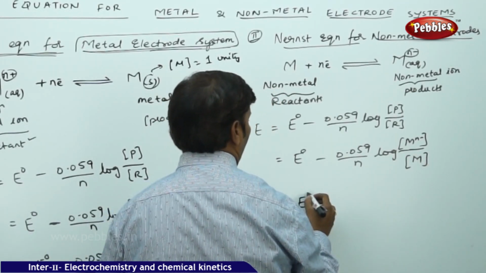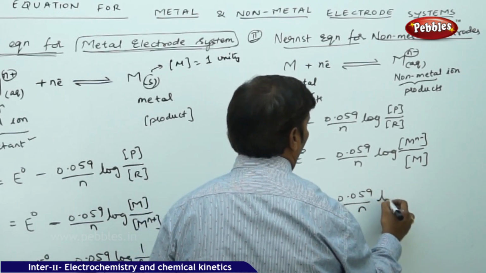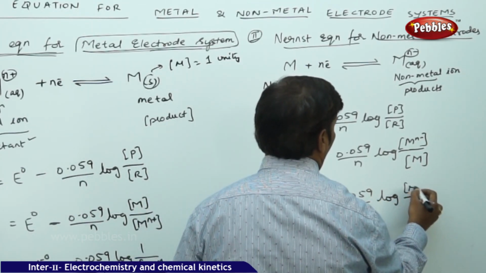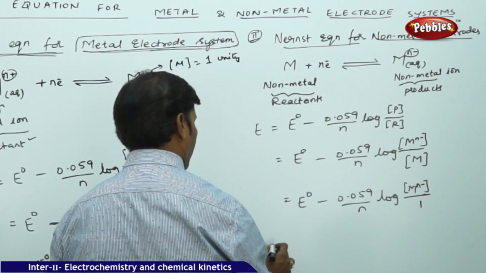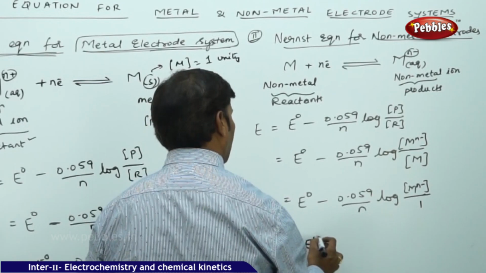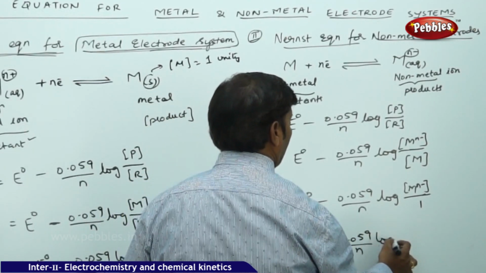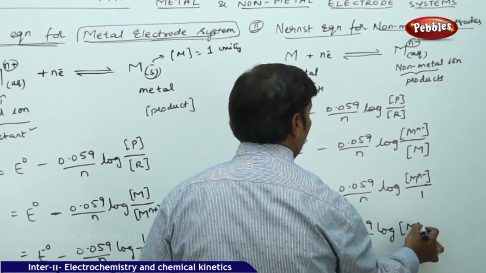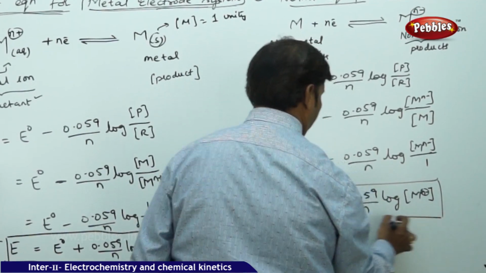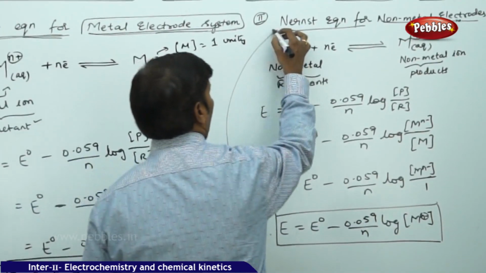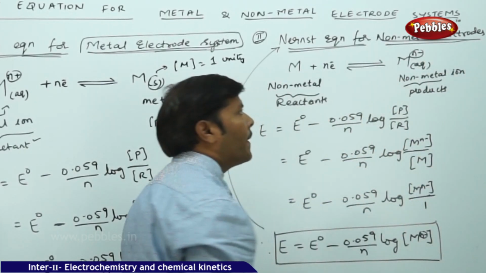So E is equal to E naught minus 0.059 by N of log non-metal ion concentration. This is the final expression we use for calculating the Nernst equation for non-metal electrodes.